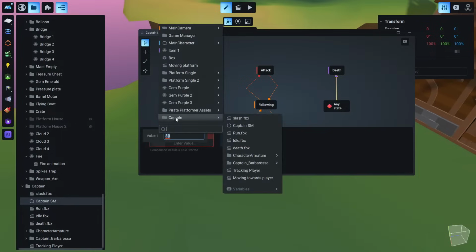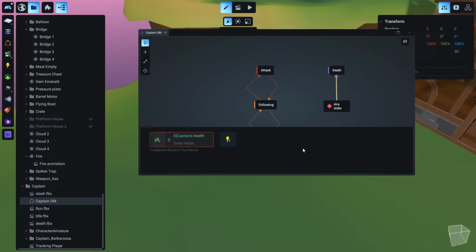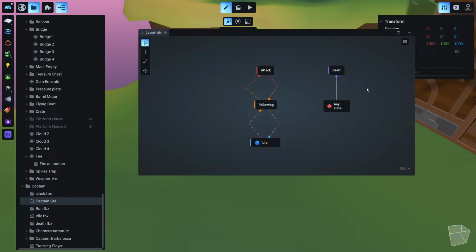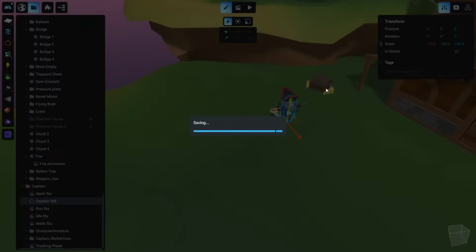We are referring to the captain, and we are referring to the captain's health. So let's find health and put it in here. Okay, and we want the captain to die when his health is equal or below 0. So let's make this 0. Okay, and this is done. We have successfully created this connection. Let me save really quick.